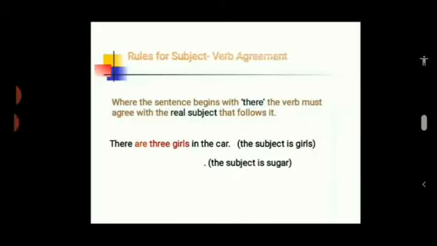Where the sentence begins with there, the verb must agree with the real subject that follows it. So here are some examples of the sentences that begin with there. There are 3 girls in the car. So the subject is girls. There is a lot of sugar in the tin. So the subject is sugar.